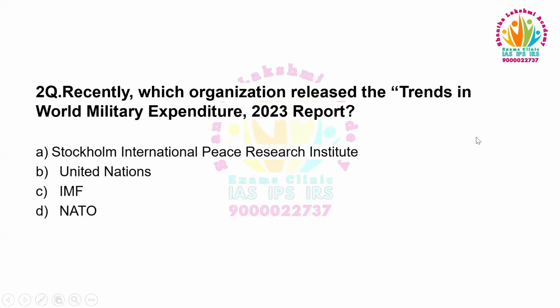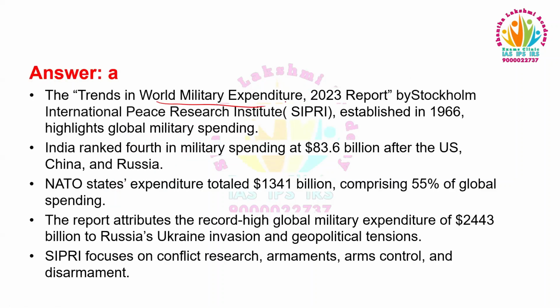Recently, which organization released the Trends in World Military Expenditure 2023 report? Option A, Stockholm International Peace Research Institute. Option B, United Nations. Option C, IMF. Option D, NATO. The Trends in World Military Expenditure 2023 report by the Stockholm International Peace Research Institute, established in 1966, highlights global military spending. India ranked 4th in military spending at $83.6 billion after the US, China, and Russia.